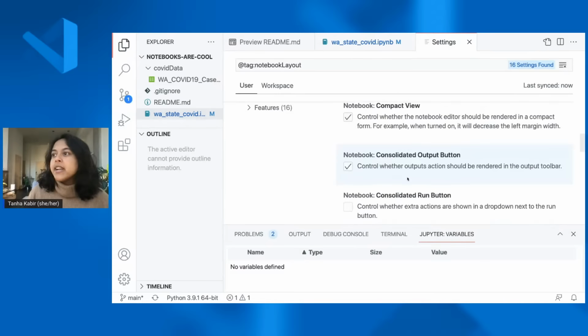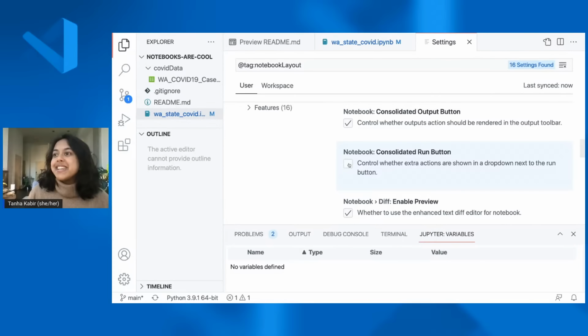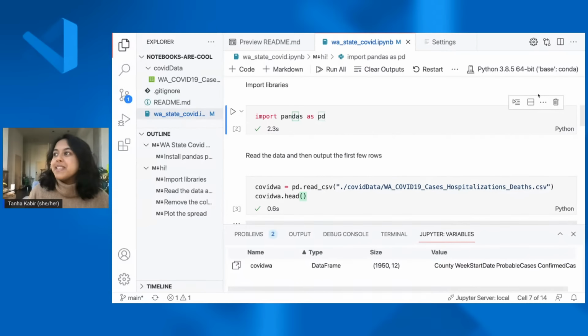There's quite a lot here. Something that I like is the consolidated run button. That's a kind of a cool one because I like this to be as clean as possible. So now those run all below, run all above got moved into here, which is really nice. Because I don't run that too often, so I don't want it in my face all the time.